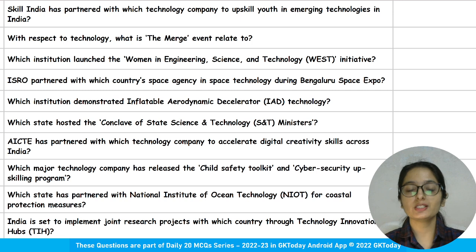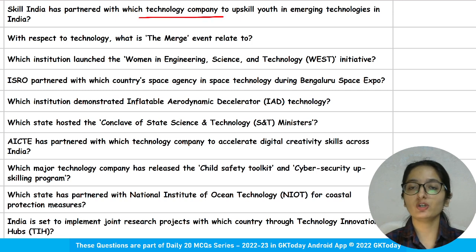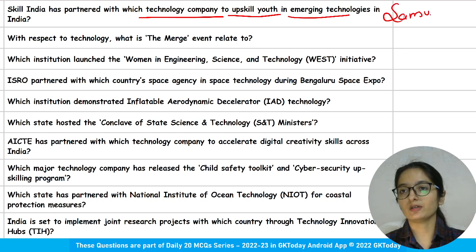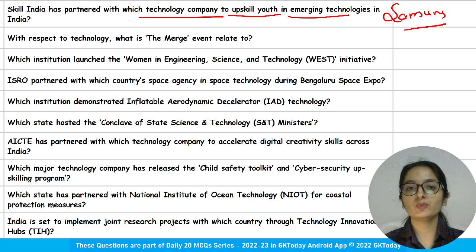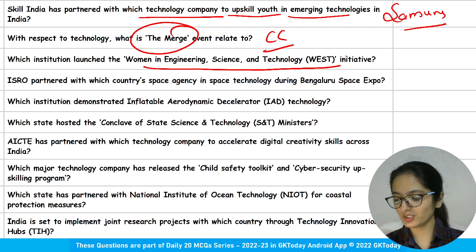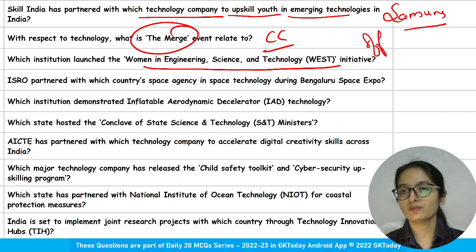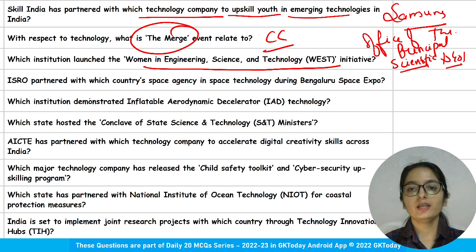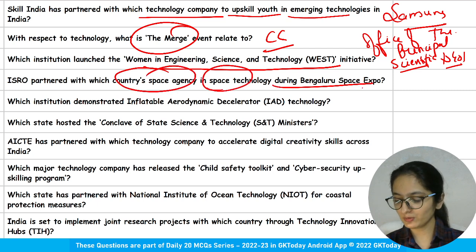Here your first question is, Skill India has partnered with which technology company to upskill youth in emerging technologies in India? Samsung. With respect to technology, what is the Merge event related to? Cryptocurrency. Which institution launched the Women Engineering Science and Technology Initiative? WEST Initiative. Office of the Principal Scientific Advisor to Government of India. ISRO partnered with which country's space agency in space technology during Bangalore Space Expo? Australia.